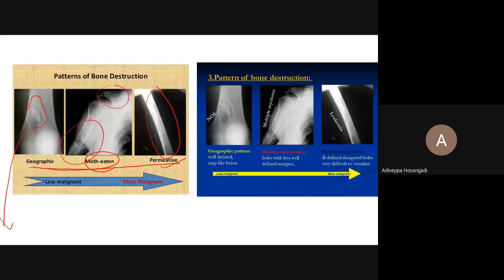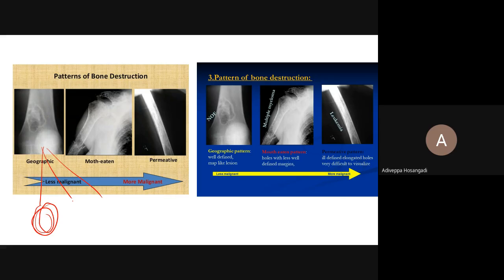Again, in geographic destruction, you see 3 types: where you see a thick sclerosis, a thin line of sclerosis, and where you hardly see anything. Thick sclerosis indicates it is slow growing and the bone has enough time to react.